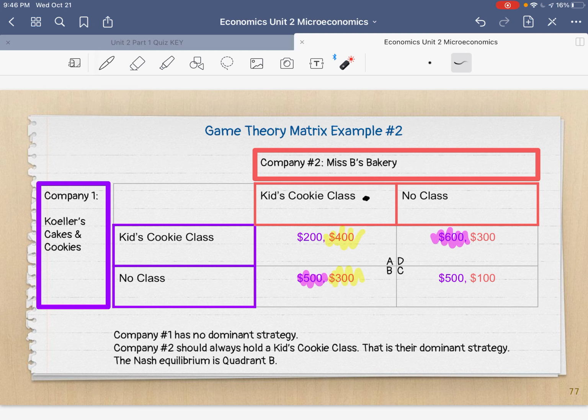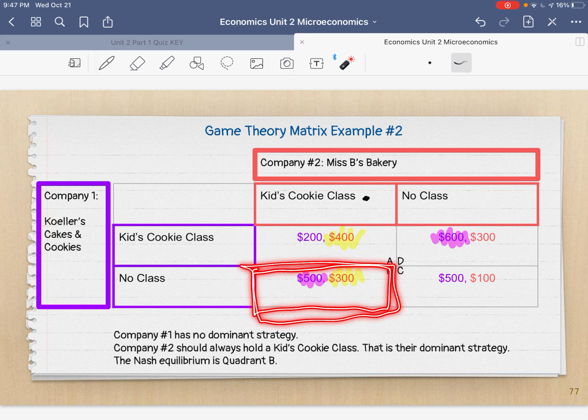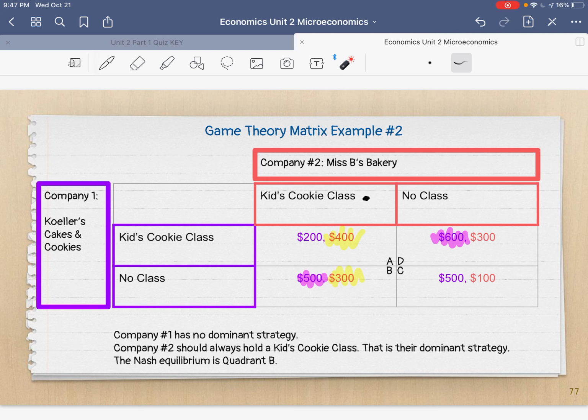We found out that company 1 has no dominant strategy. There was no highlighted part in any half of the matrix. Okay? We found out that company 2, Miss B's Bakery, should always hold a kids' cookie class. No matter what my options were, she was going to make money if she held a cookie class, okay? And then the Nash equilibrium, we can predict what's going to happen because we both landed in this box, okay? All right, hopefully you understood that example. Message me if you need some help, okay?